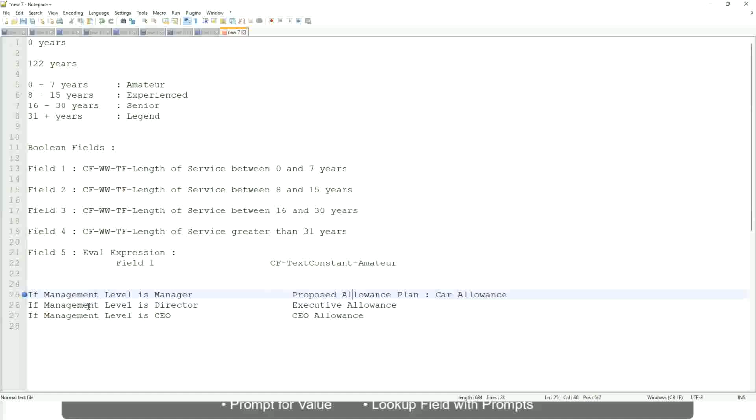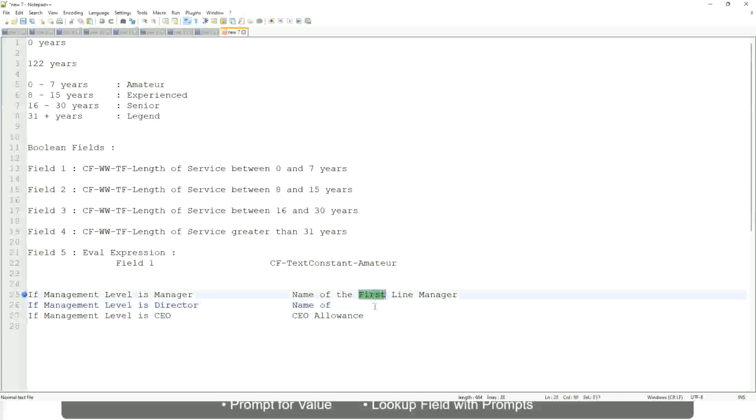Okay, forget about this. If the management level is manager, return first line manager, okay. I mean name of the first line manager. If it is director, name of first name of, oh sorry, I'm getting it all wrong.